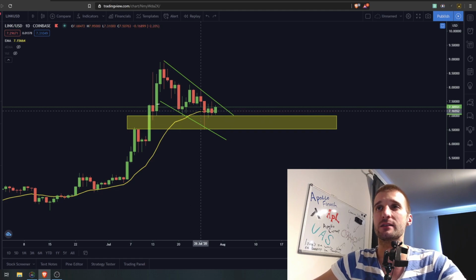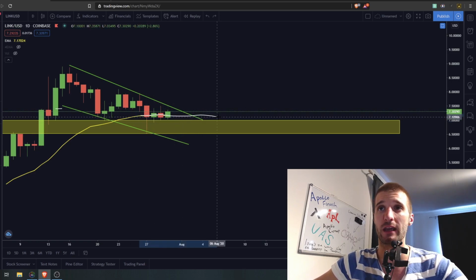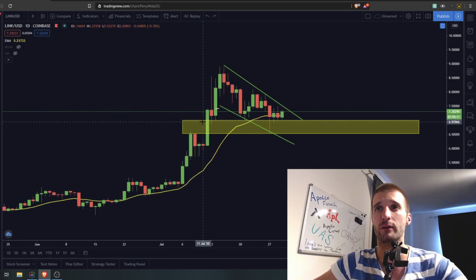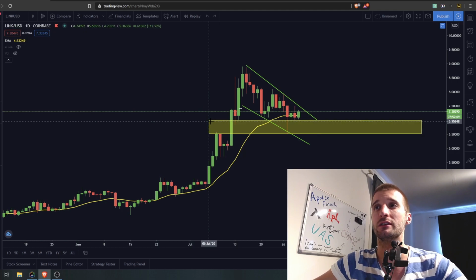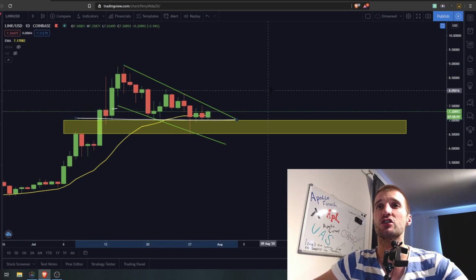So over here the 20 exponential moving average is having a little bit of trouble giving us support, and as we can see today we actually got support on this level. It's only a matter of time to see when this candle is going to close above the 20 exponential moving average. So we will see maybe a break of the resistance of this flag, which we have been in for approximately 2 weeks already. There is a good time right now to actually break this resistance. And very important is that the $7 support is actually holding pretty much.